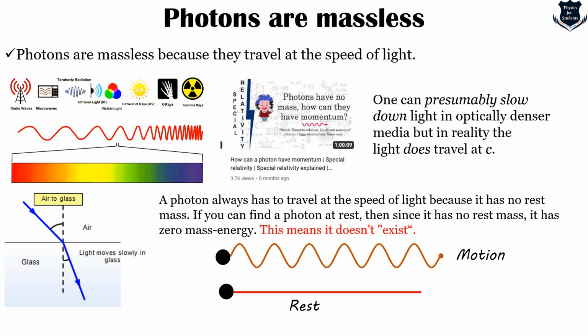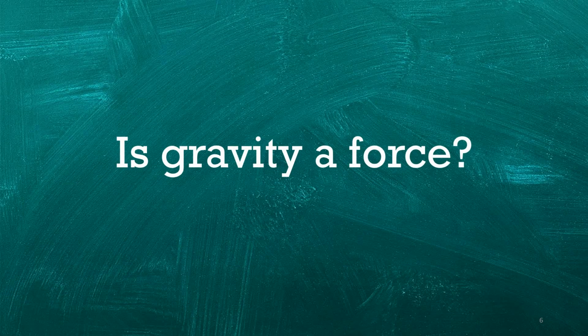So now that we have understood photons and what a photon comprises, we need to understand what gravity is, because until we understand what gravity is, we won't be able to understand how it affects the path of light. Now the most important and intriguing question that comes to mind is: is gravity a force?